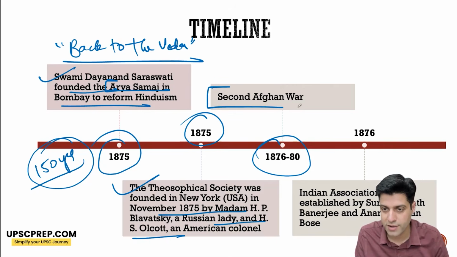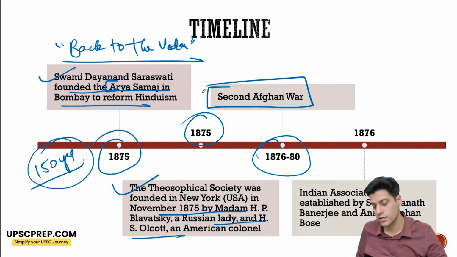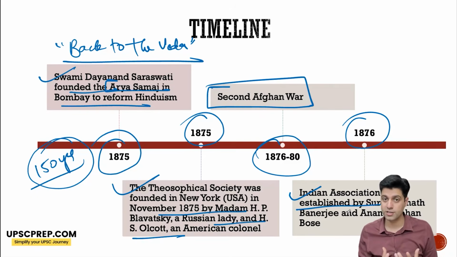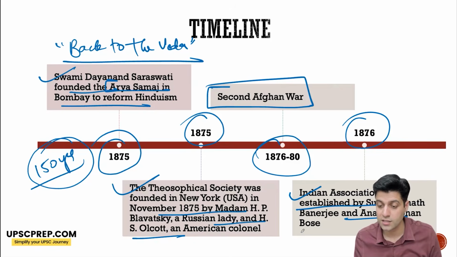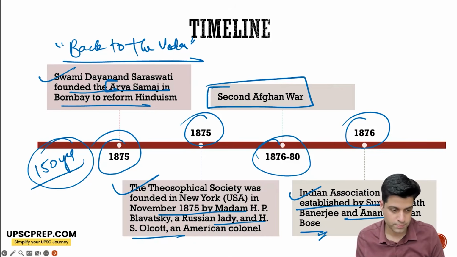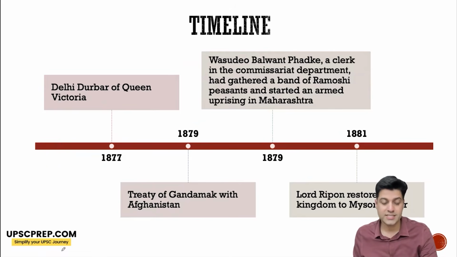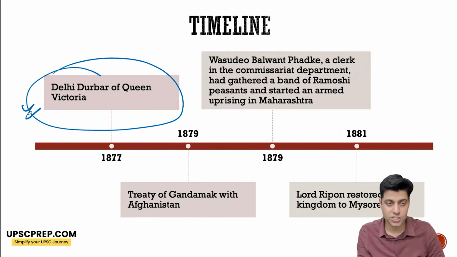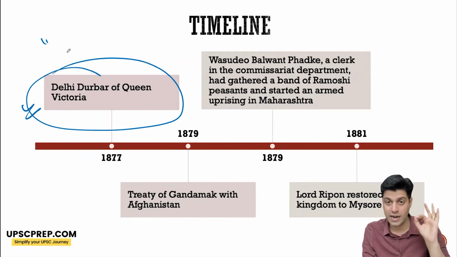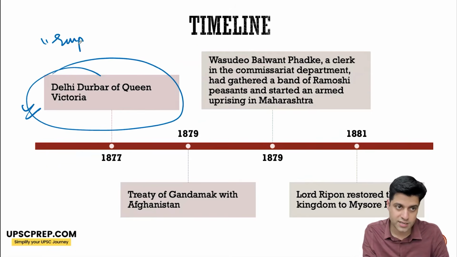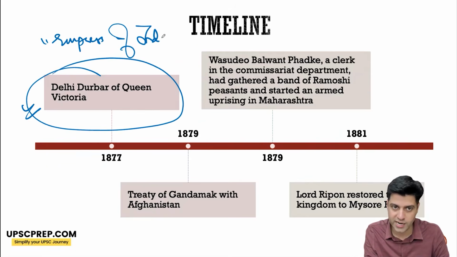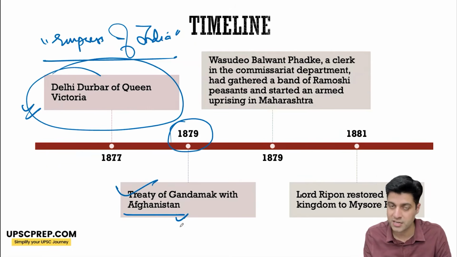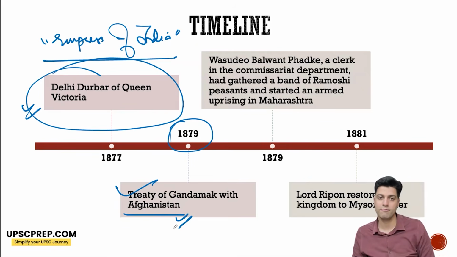1876 to 1880, the Second Afghan War happened, and this time the English won. 1876 is also a period when the Indian Association was established, another political organization, by Surendranath Banerjee and Anand Mohan Bose. 1877, the Delhi Durbar of Queen Victoria happens. Even though she does not come, a grand durbar is conducted, and she is proclaimed Empress of India. 1879, the Treaty of Gandamak with Afghanistan happens after the Second Anglo-Afghan War.